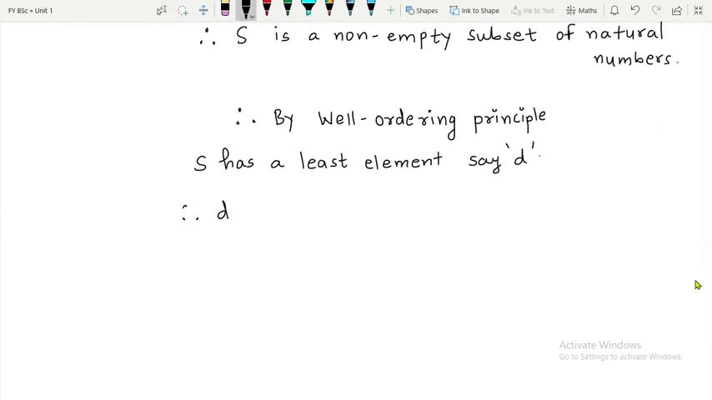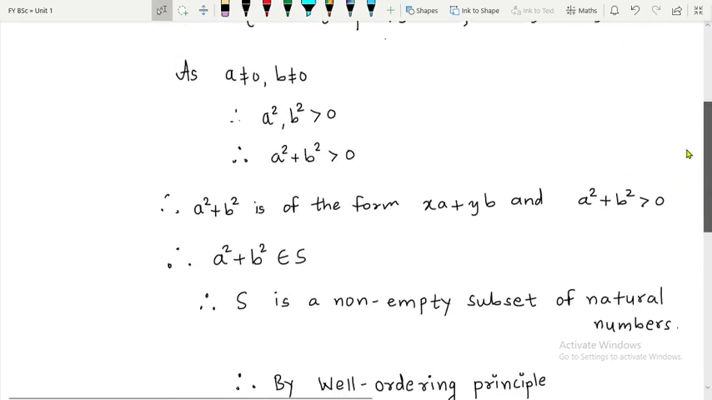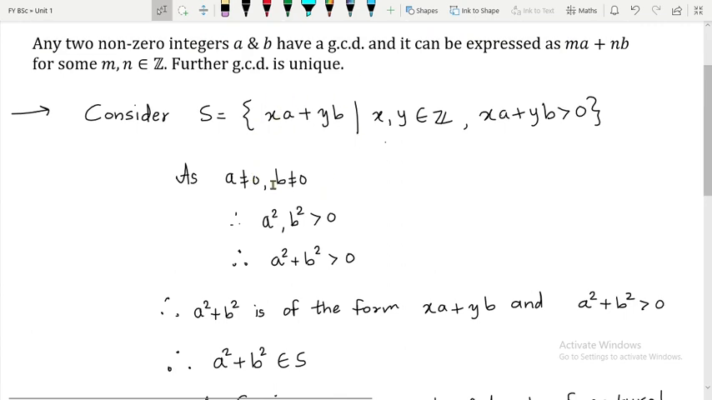Therefore I can say D belongs to S and D will be less than or equal to s, this small s I will say, for all s belonging to capital S. So it means that D is the least element of the set S. Now since D belongs to S, how can you write D? D can be written in this form, that is xa plus yb for some x and y belonging to Z.